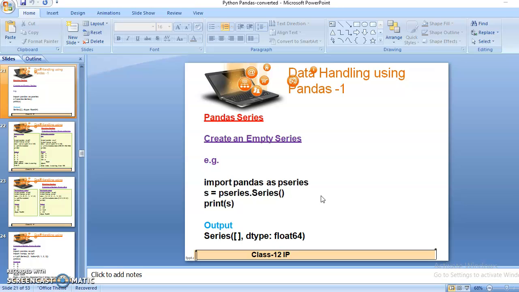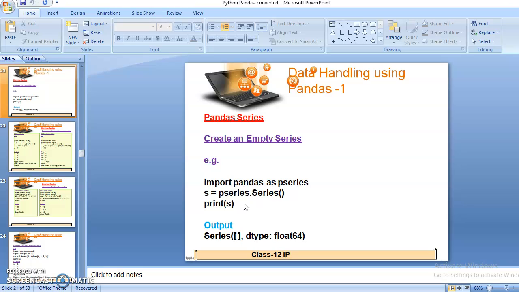Okay, so here you can see, students, that when we start writing any program in pandas, the very first line of each and every program will be import pandas as p series.